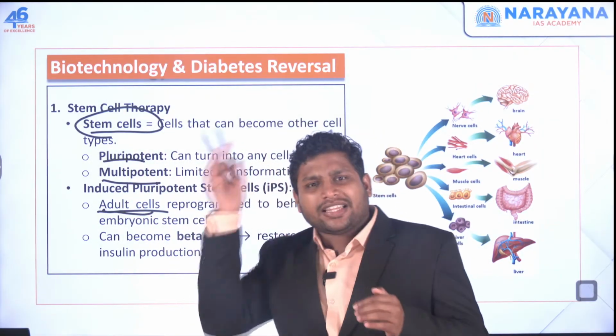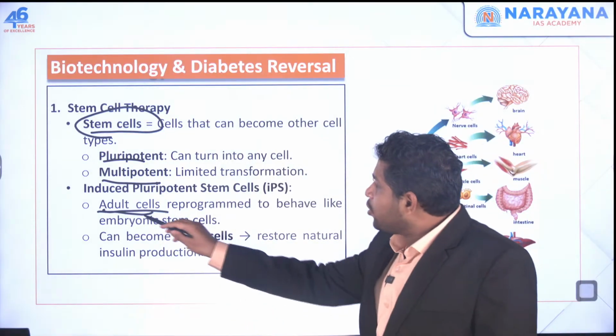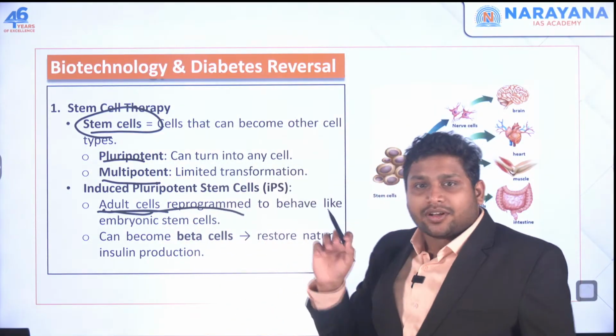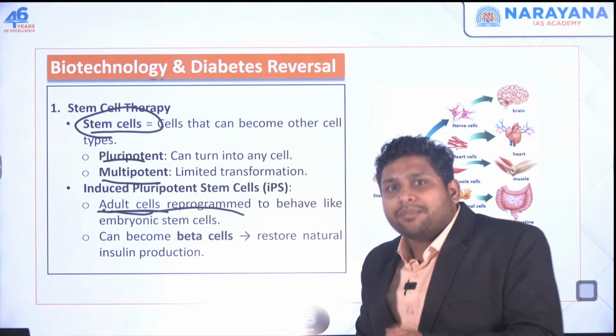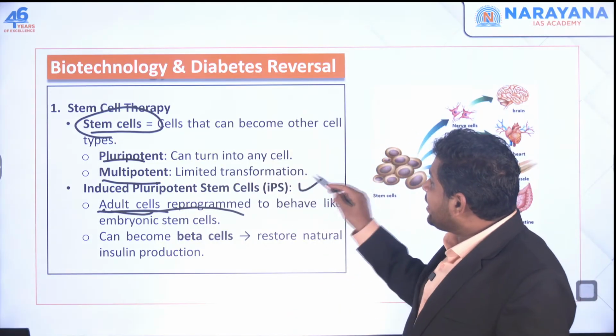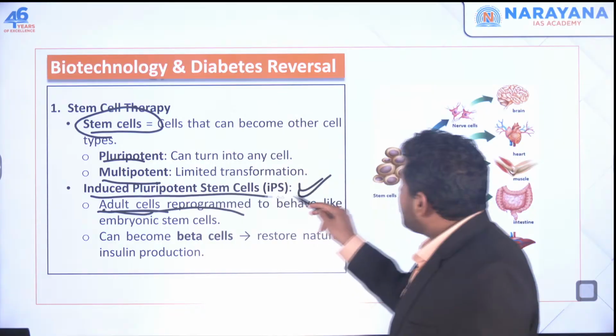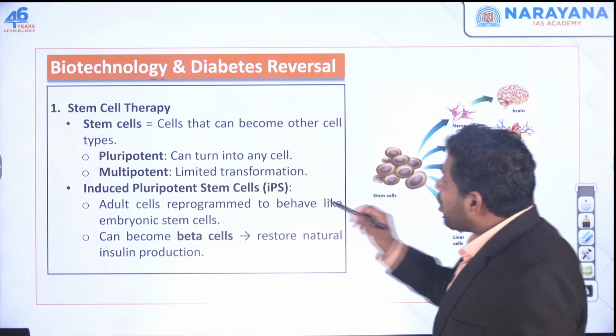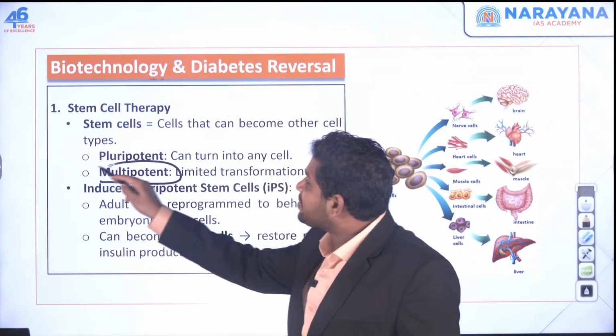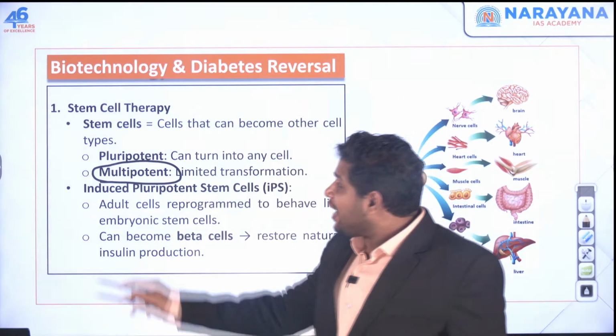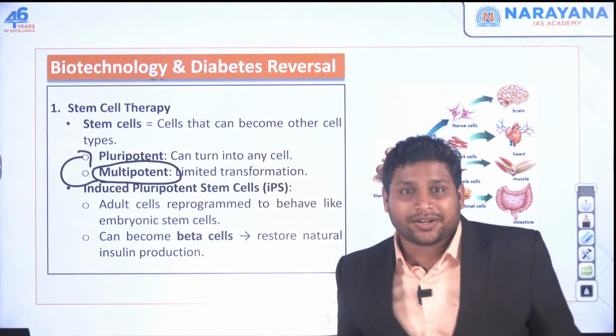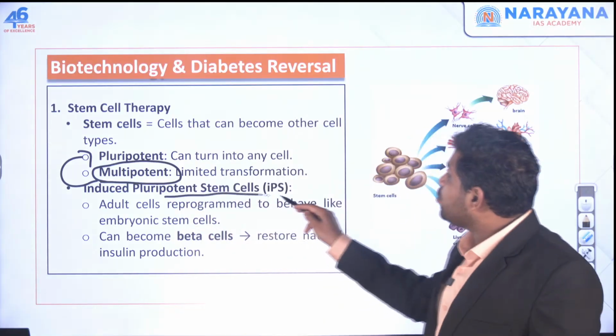Pluripotent means they can become anything. But multipotent means only few things are possible. But what scientists do in the laboratory, they go for this induced pluripotent stem cell. So they will modify your multipotent stem cell in such a way that it will act as pluripotent. Okay, this is called induced pluripotent stem cell.